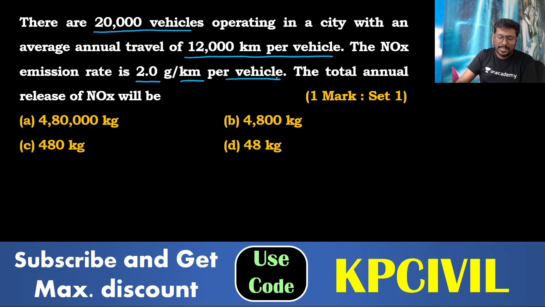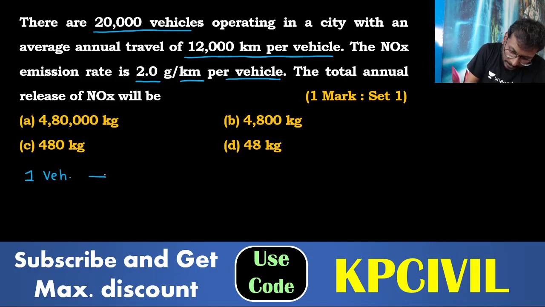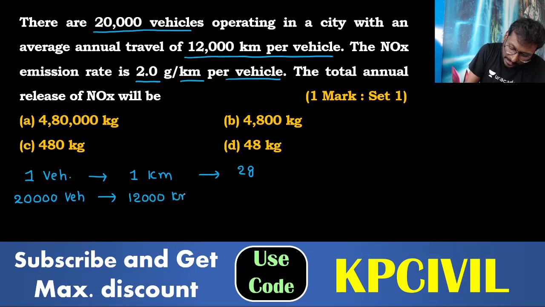Total annual release of NOx. One vehicle traveling 1 kilometer, NOx emitted is 2 grams. 20,000 vehicles, each vehicle traveled 12,000 kilometer.